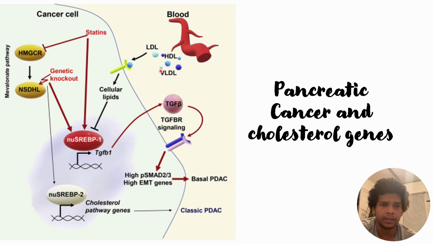So what happens in this case is that these are the pancreatic cells, and the portion on the upper right side is the blood.